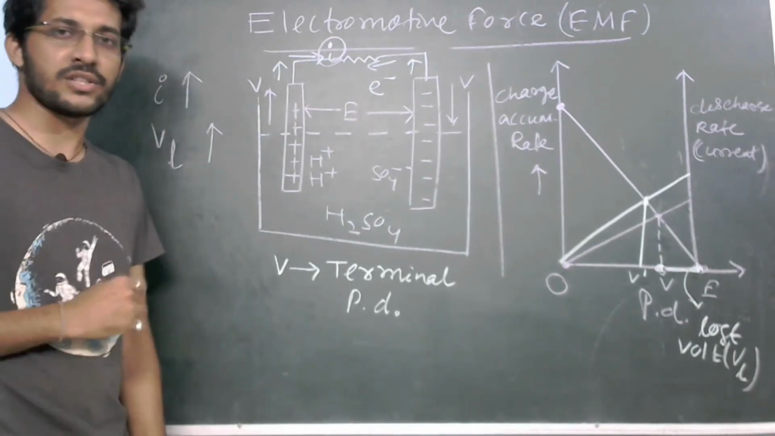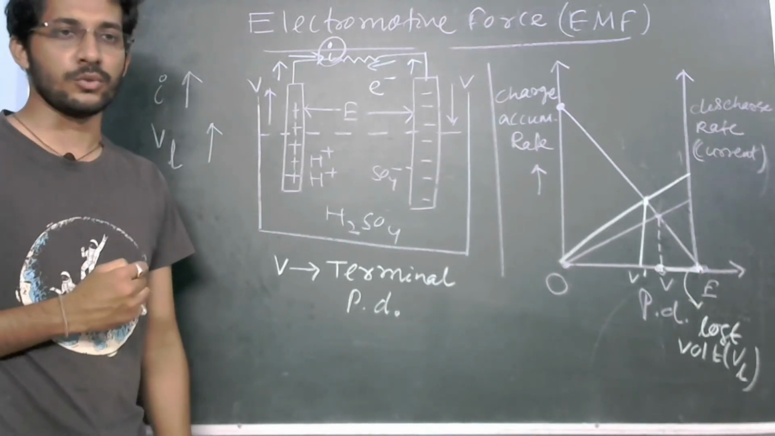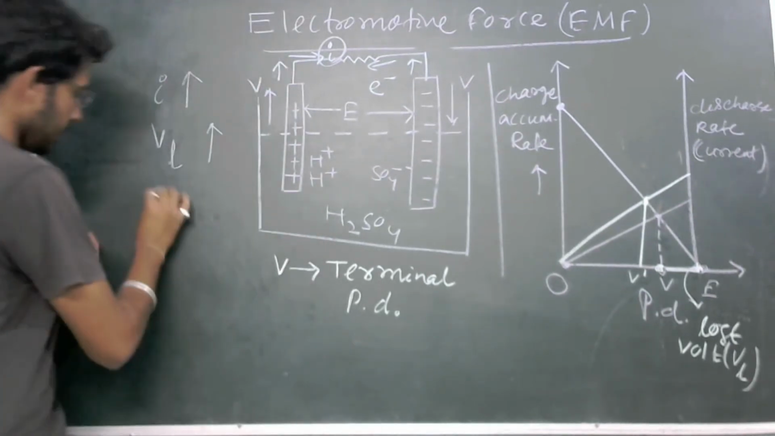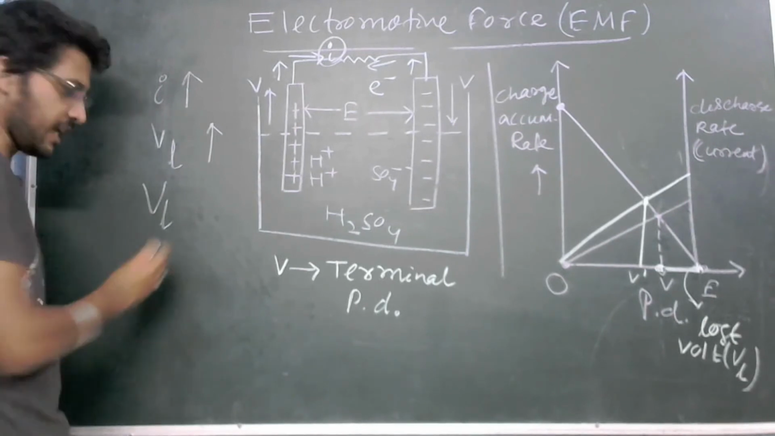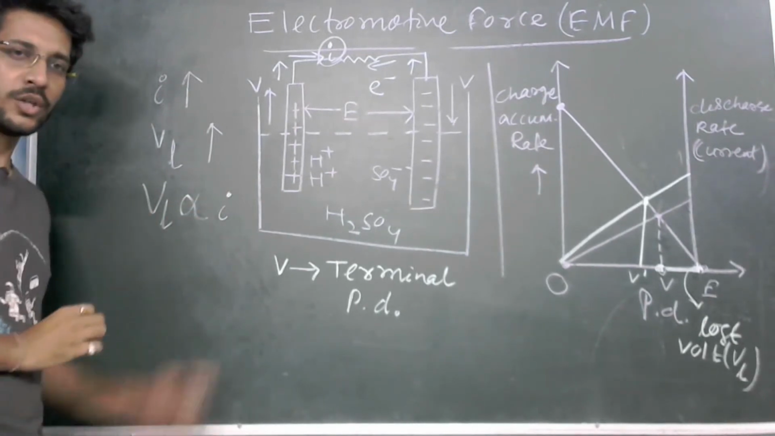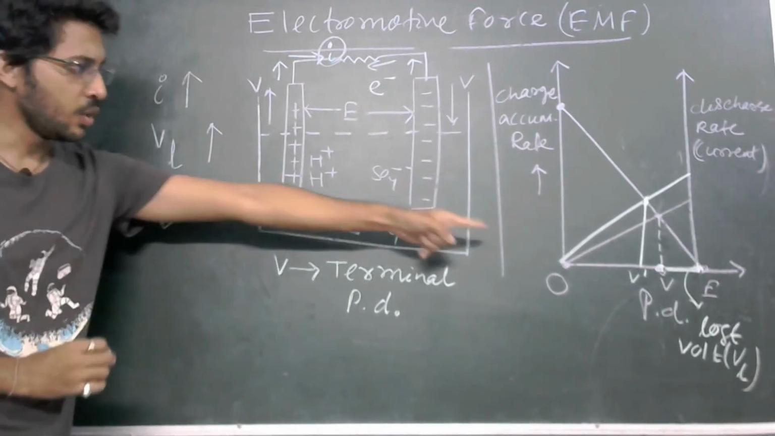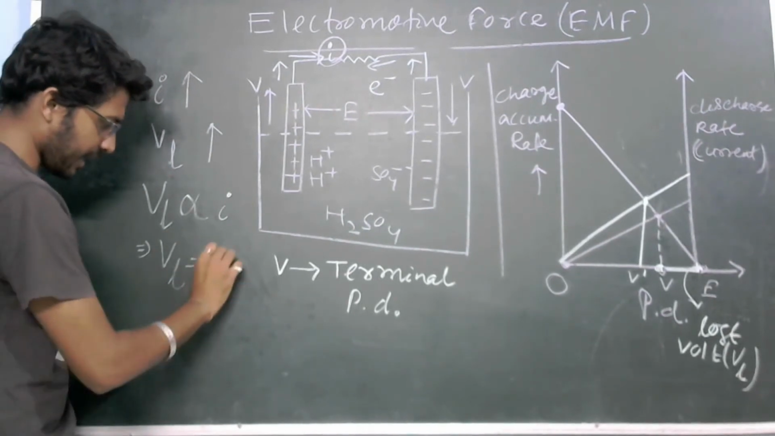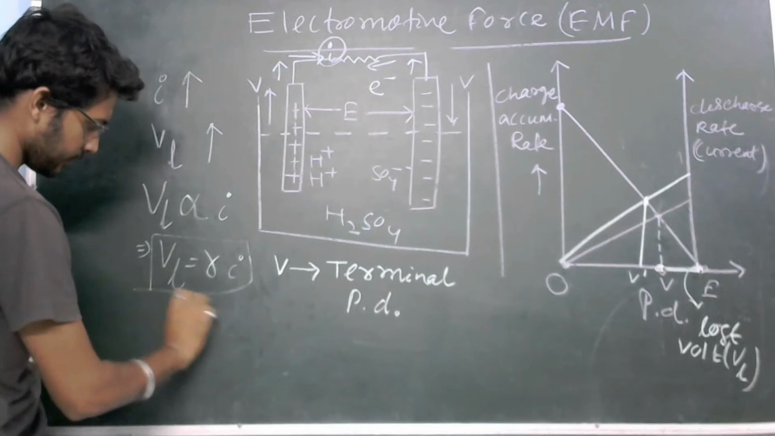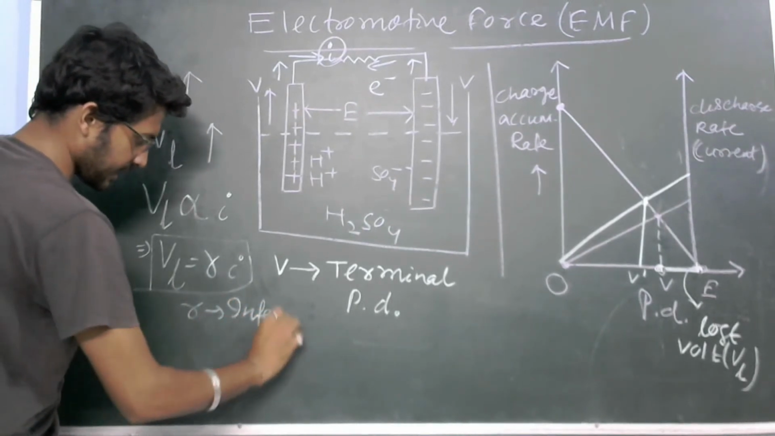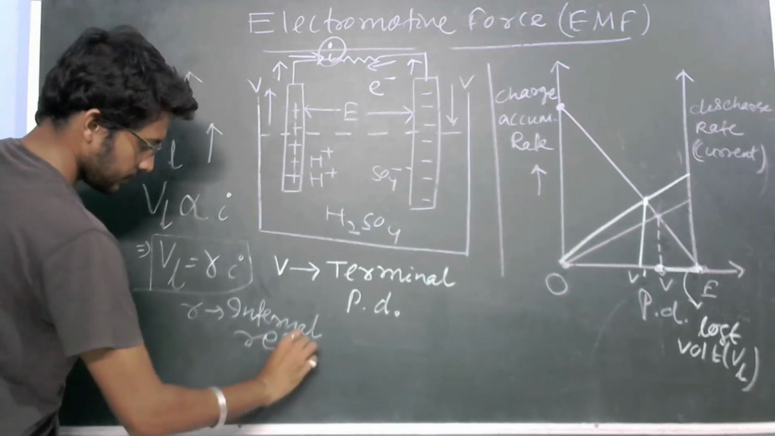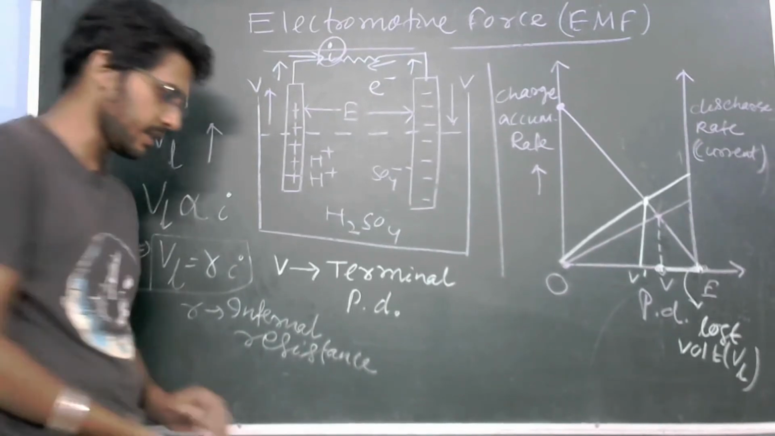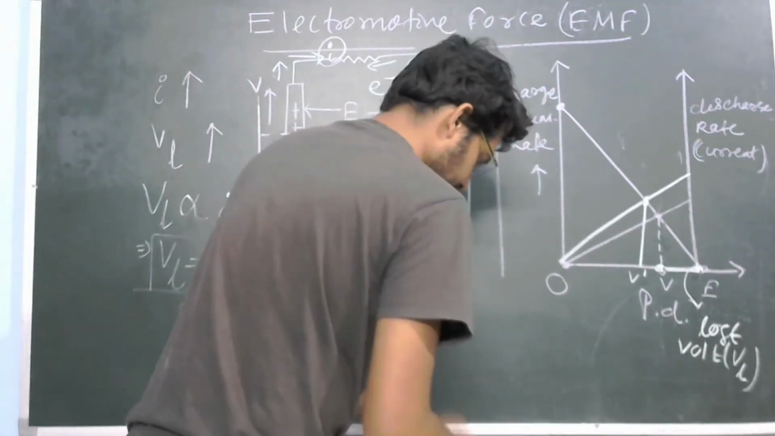The more you discharge, the more potential you go on losing. That is the basic case of this diagram. Clear? So now, what can we write? Lost potential is directly proportional to current. More is the current, more is the discharge, more loss in the potential. That's why we can write VL is equal to Ri. This r is called internal resistance. Everyone clear? Okay. So now we will go to the basic one.